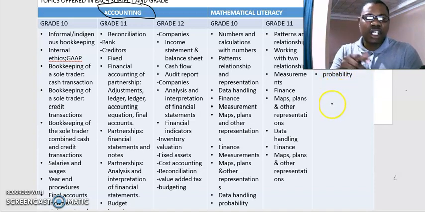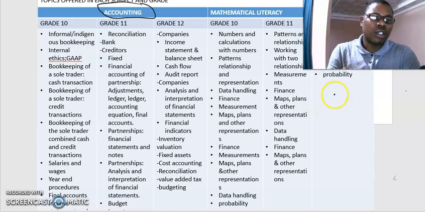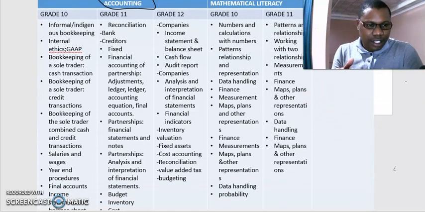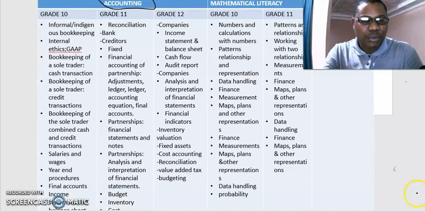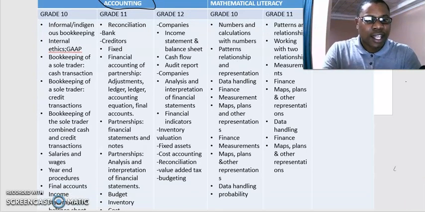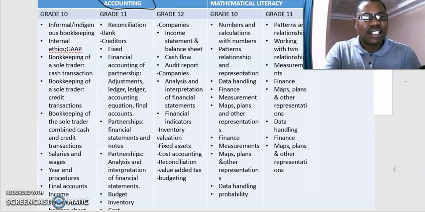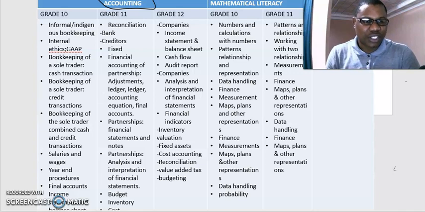If you check the ATP for grade 10, these are all the topics that I'm going to cover here. In grade 11, we're doing the same. We cover all these topics. If you look under finance, I just wrote finance there, but finance has a lot of subtopics, so don't worry about it. You will see how we're going to do this one.